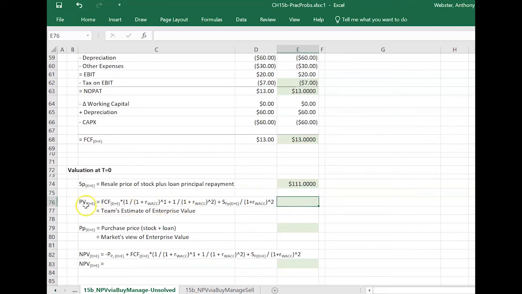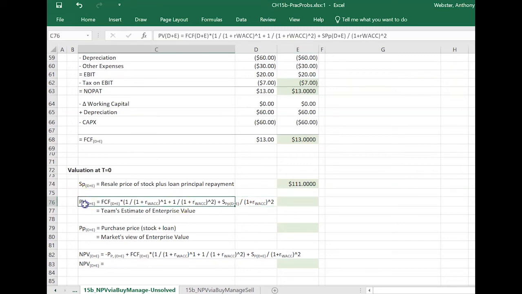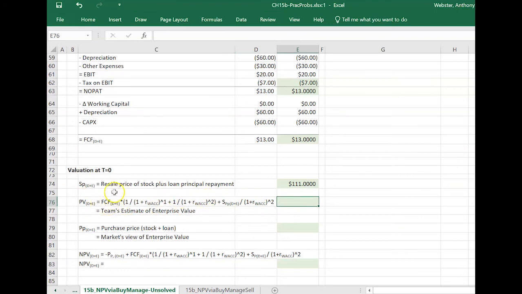So now we're ready to get the team's estimate of the enterprise value, which is the present value of all the future cash flows they expect to get from the firm while they're involved with it. So I've got it worked out for us here. That's going to be 2 years of operating free cash flows, each discounted back by the appropriate number of years, and then that total resale price of stock plus debt discounted back again by 2 years, everything discounted back, of course, with weighted average cost of capital, or WACC.